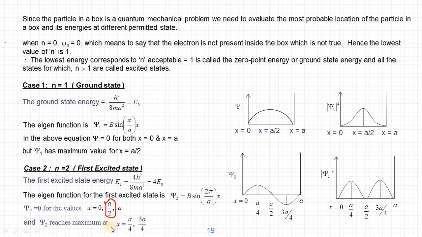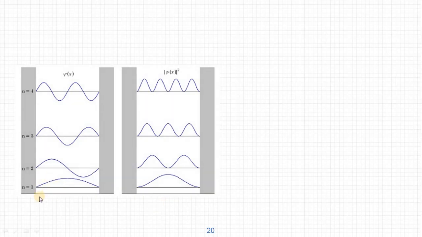If we go to higher levels, higher energy states, then we will get similar situations. See in this diagram, for n equal to 1, this is the wave function, and this is the mod psi square; the probability is maximum at the center. When n equal to 2, that is the first excited state, the wave function is like this, and mod psi square is like this.